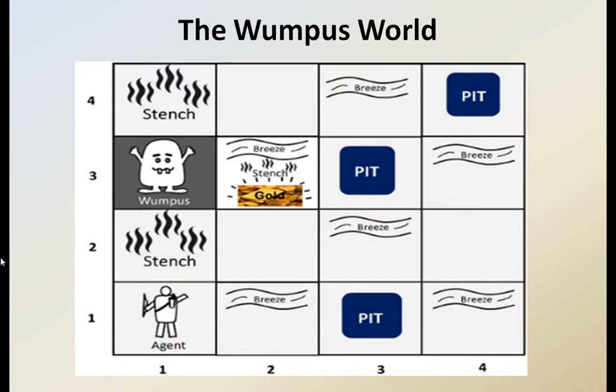See here, these are the rooms, 4 by 4. The agent will enter room 1,1. Here at 3,1 is the Wumpus, at 3,2 the gold will be there, and in some nearby rooms pits will be there, a cool breeze will be there, and stench will be there. All these things will be there. Whenever there is a breeze, you can say that a pit is nearby. So this is the game.